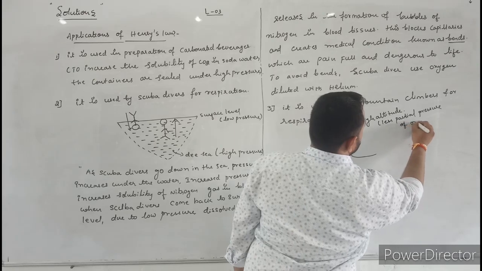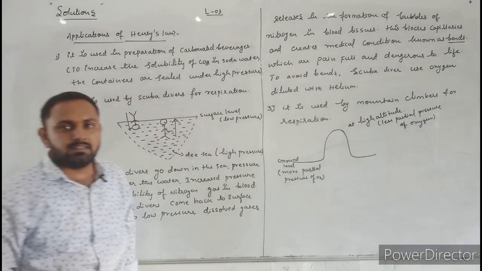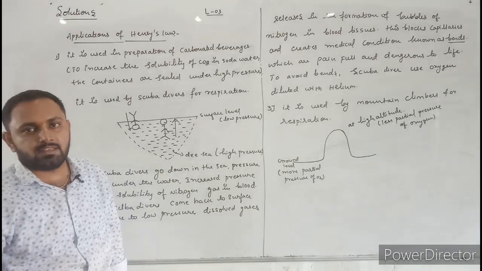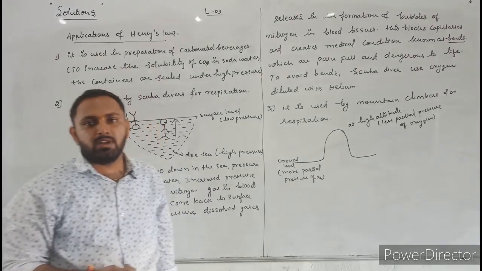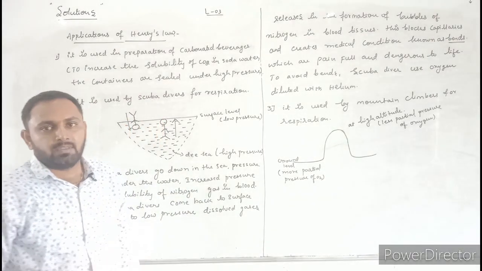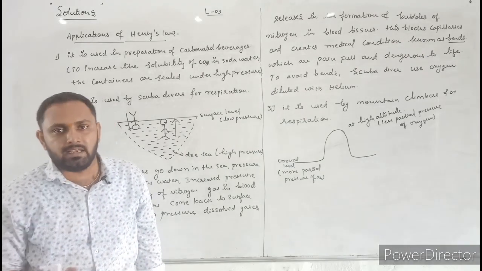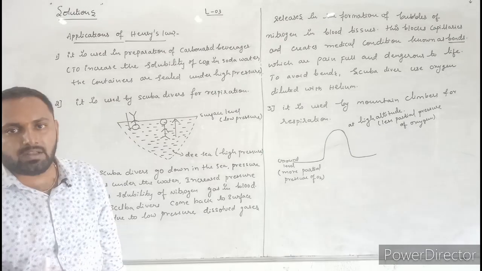Due to less partial pressure of oxygen, there is a less concentration of oxygen in the blood and tissues. This causes the climbers to become weak and unable to think clearly. This symptom is called anoxia.